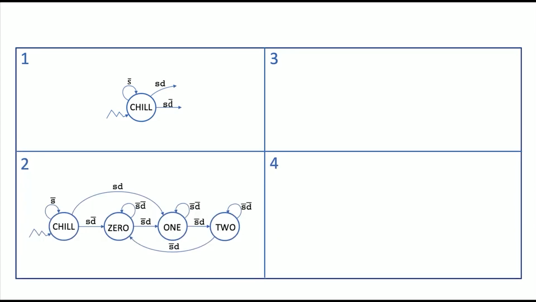Okay. So in fact, what's going to happen is, once S is 1, I'm going to keep track of how many ones I've seen. And now it's a multiple of 3. So here I've seen 0 ones. Then if I see one more, I've seen 1 one. If I see one more, I've seen 2 ones. And if I see another one, well, that was a multiple of 3, so I'm going back to 0. Right? So this is like a little counter, but we forget multiples of 3. So you just count 0, 1, 2, 0, 1, 2, 0, 1, 2.